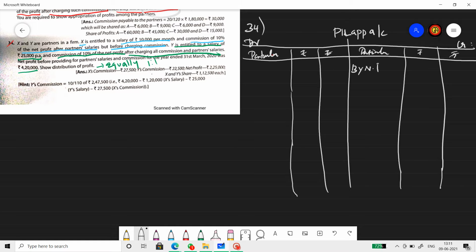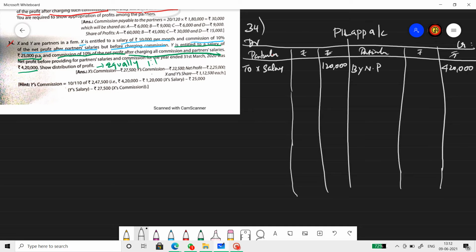By profit transferred from profit and loss account or net profit is 4,20,000. Then, who is getting a salary first? X is getting a salary. X salary is 10,000 rupees per month. So that means 1,20,000 in total.